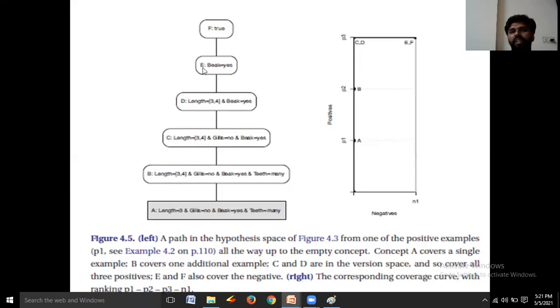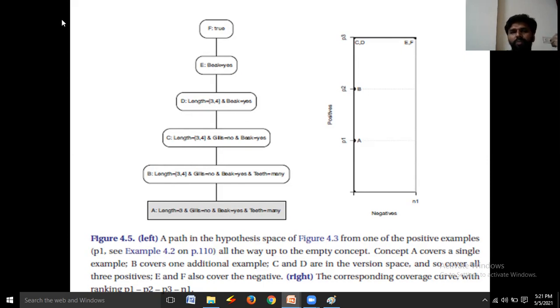And coming to the next level, that is E. Here, only one literal is used, that is beak. Beak is equal to yes. Here, it focused only on beak. It doesn't consider the rest of the literals like length, teeth, and gills.